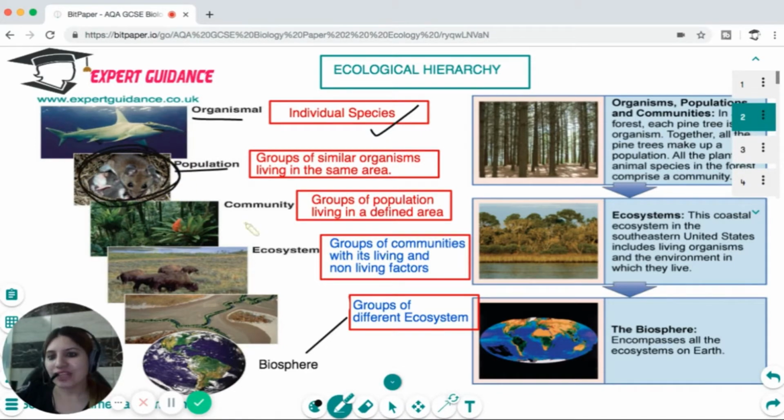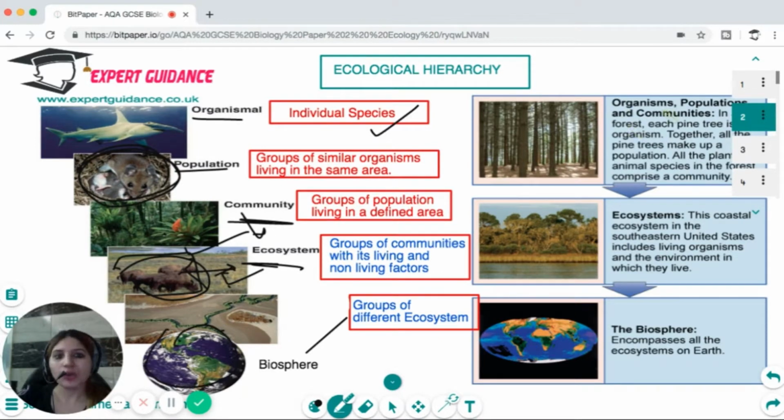When you have groups of populations in a different area, that makes a community. And then the community forms an ecosystem, which is the different communities along with the living and the non-living factors. You can see the cattle, which is living with the grasses and the water, and it is coordinating with the other species. Different ecosystems, like a land ecosystem or a forest ecosystem, make up a whole biosphere.